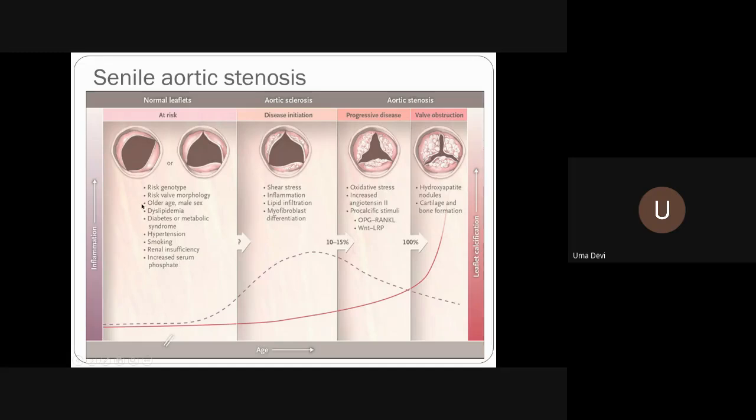So this happens. Then next, what happens? It is not that everybody, because of all this, the inflammatory process is increased, but there is some trigger that the disease initiation starts. Now this is the phase of aortic sclerosis.